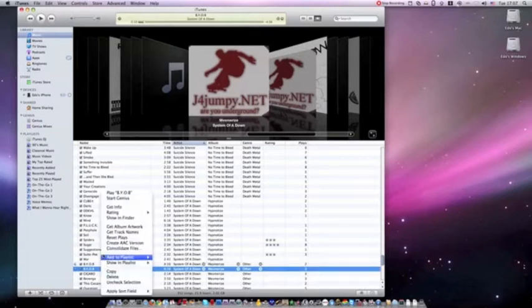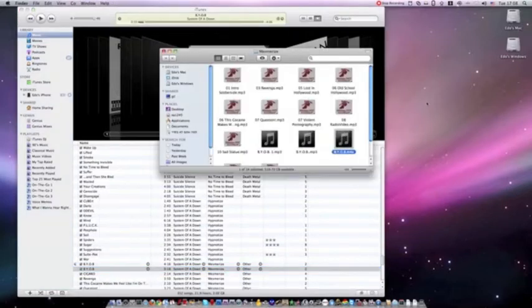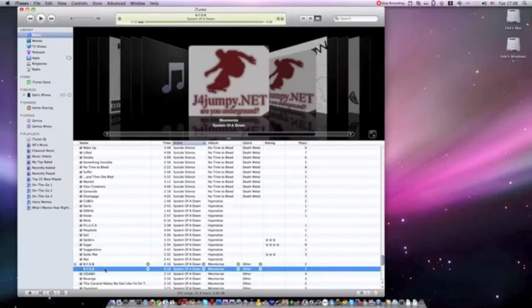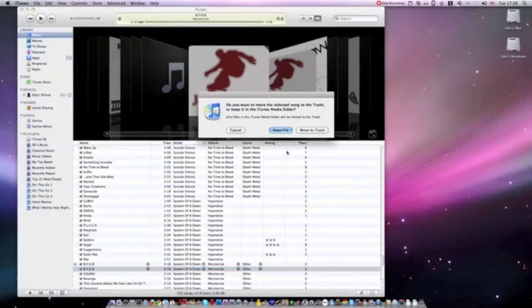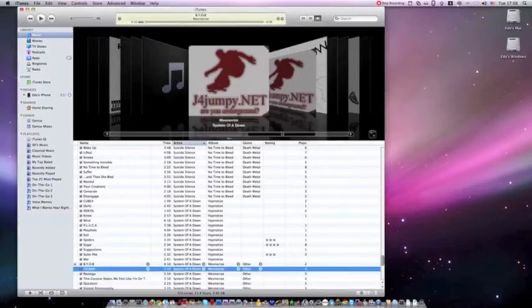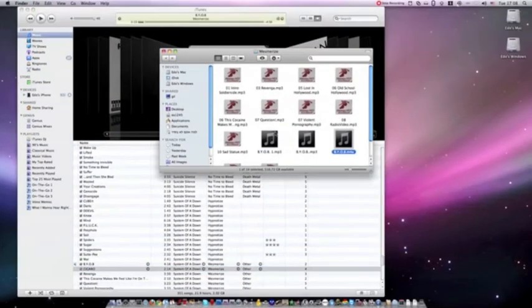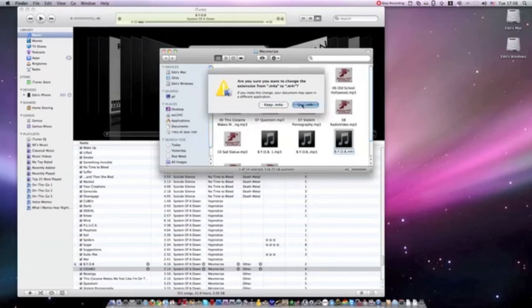And then you right click it, show in Finder. Then when you have it, you can right click, delete, and keep file. That's really important. Keep the file. Then you go back to it and change the ending of the file from M4A to M4R. Okay, it's important. Then use M4R.